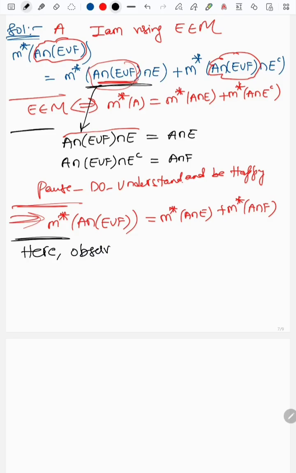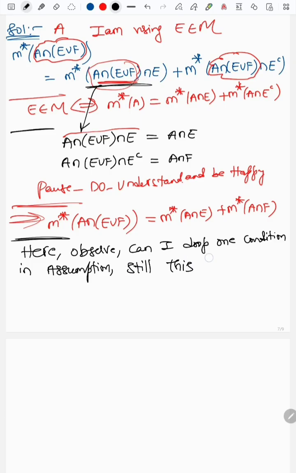Can you drop one condition in the assumption and still this theorem will hold? Think.